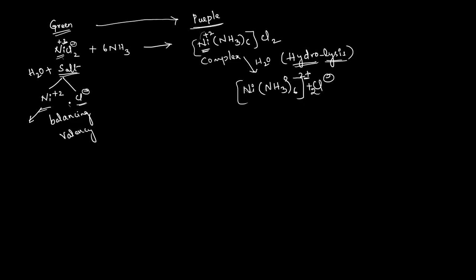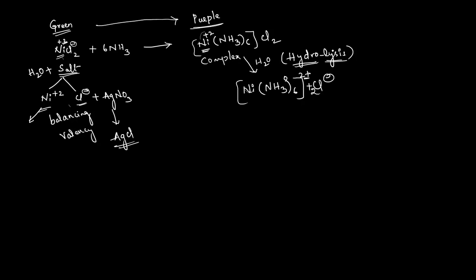And chloride ion will also give the positive halogen test: when it is added to silver nitrate, it will form a white colored precipitate, silver chloride.